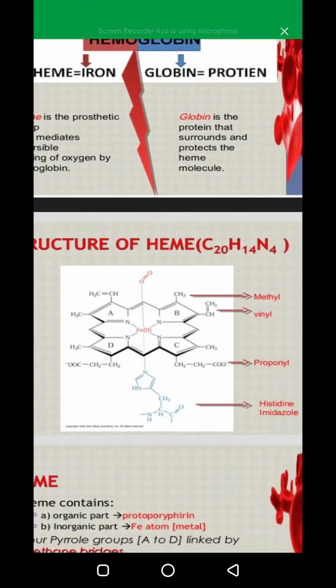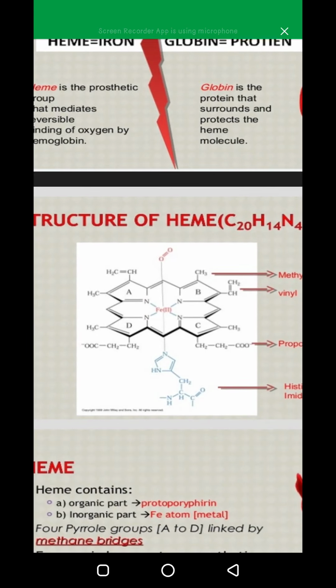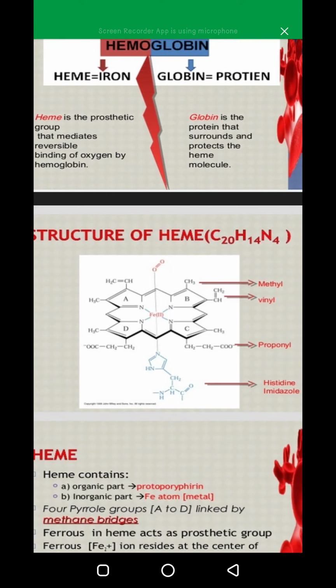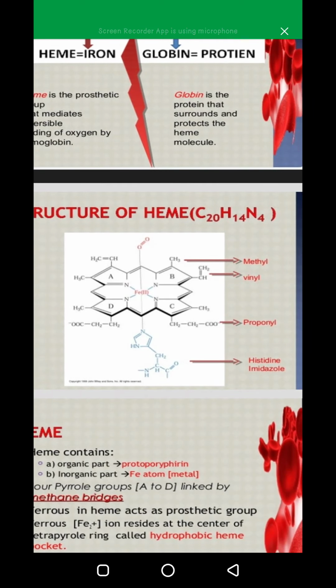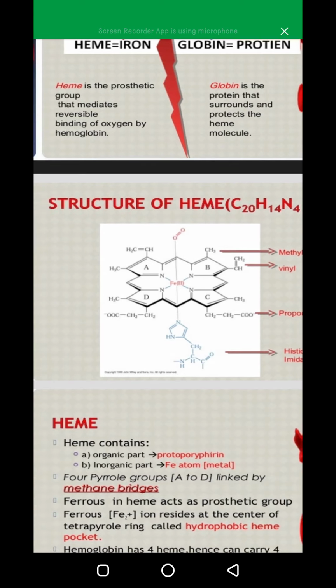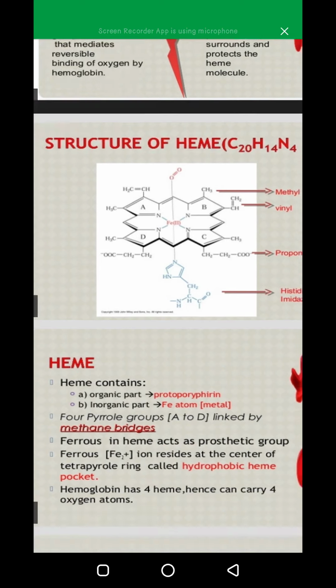You can see the structure of hemoglobin here, that is iron in the center in red color, and there are 4 porphyrin rings, as you can see here, and that is the protein portion that is in blue color, and there are certain bonds to which it is connected, and we will discuss it later.